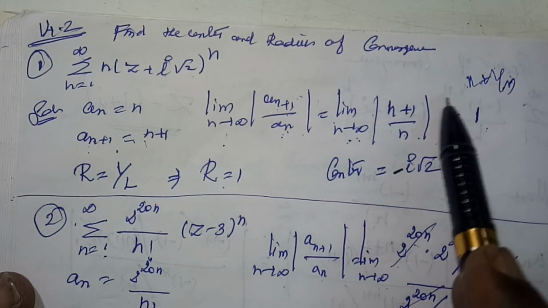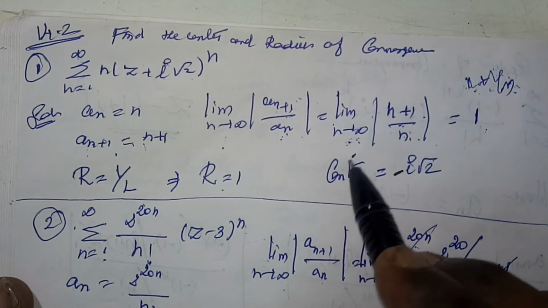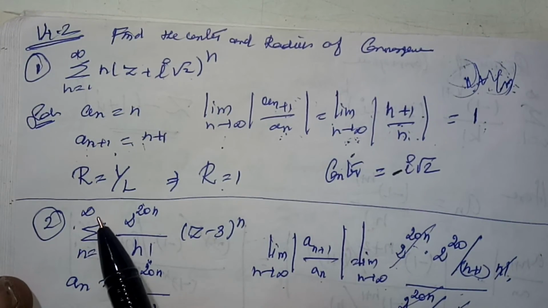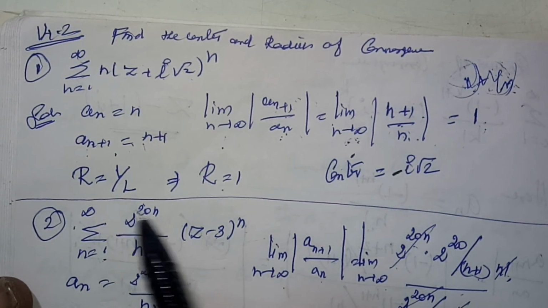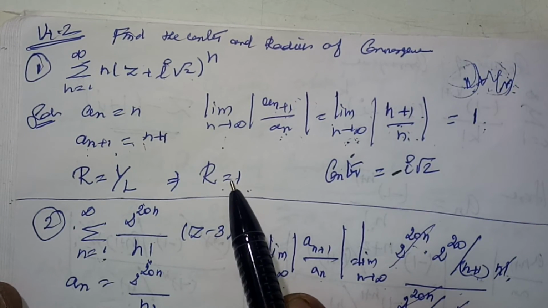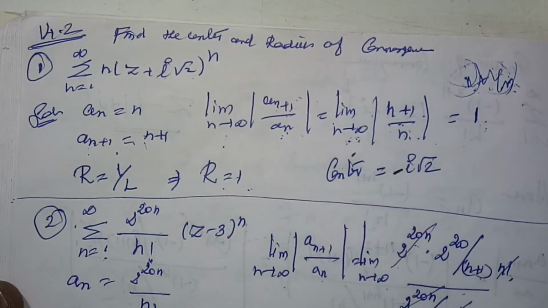Take n as common, so n and n cancel. Remaining I have 1 plus 1 by n. Substituting n tends to infinity, this term becomes 0, so remaining I have 1. So our radius of convergence is 1 by L, that is r equal to 1, and the center is, putting a minus, minus i root 2, right.